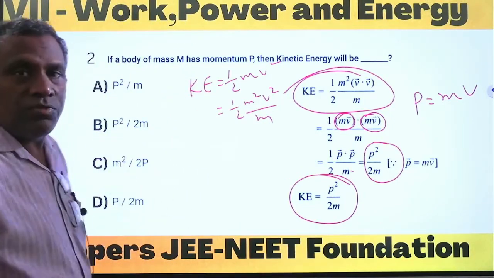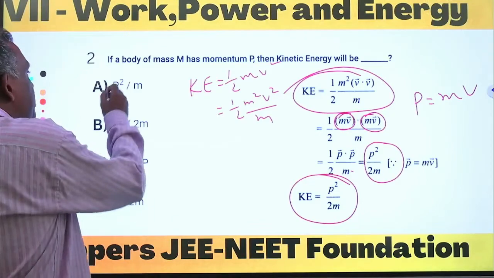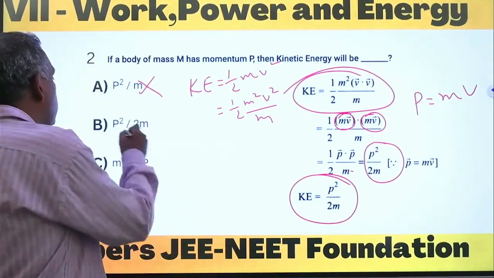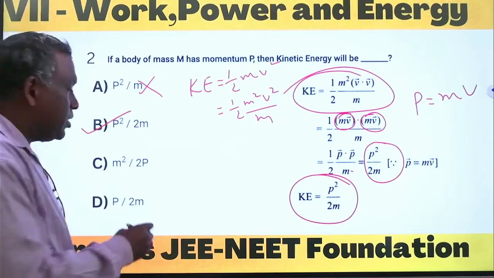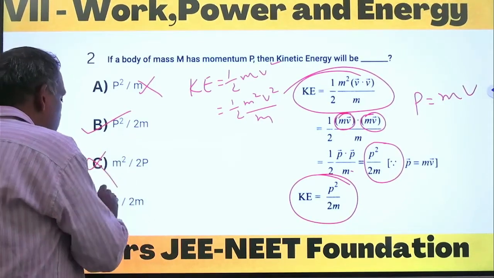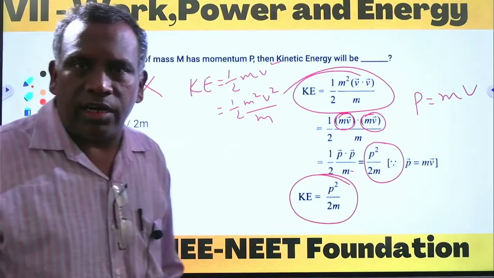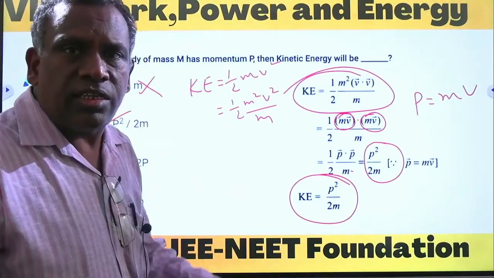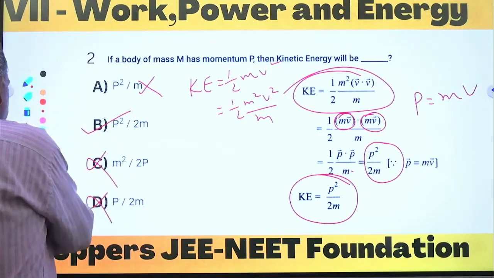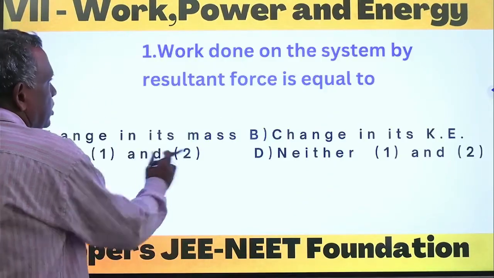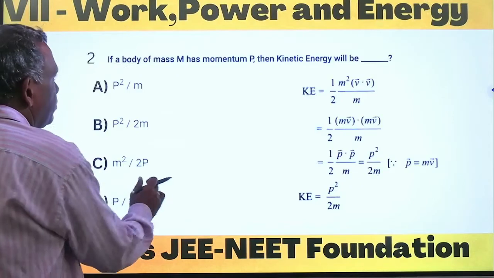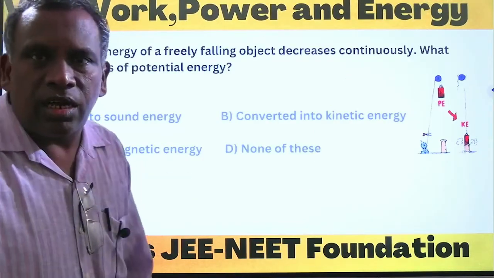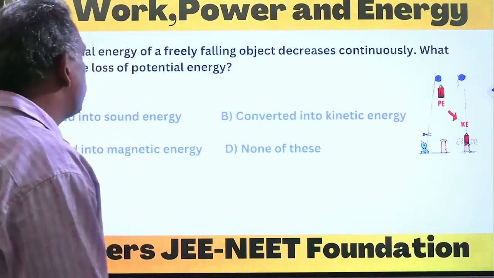See, the options: one is p square by m, this is the wrong answer. Another is p square by 2m, this is the correct answer. And m square by 2p is wrong, p by 2m is wrong. So B is the correct answer for this question. Coming to the next one. The third question is a simple one, I think. So then the fourth question here.